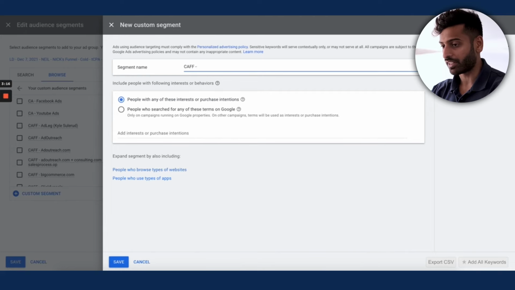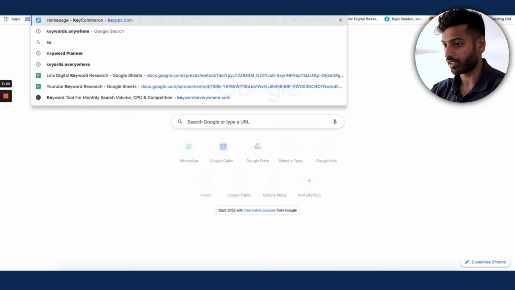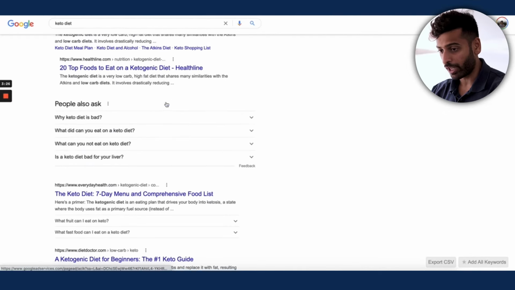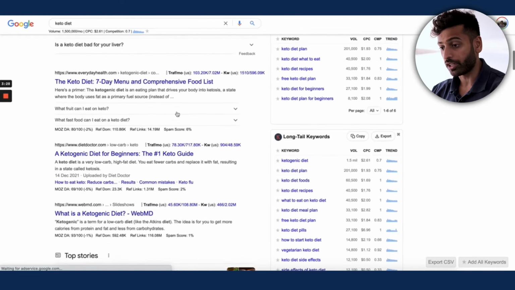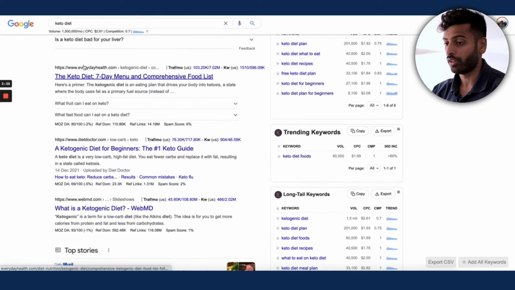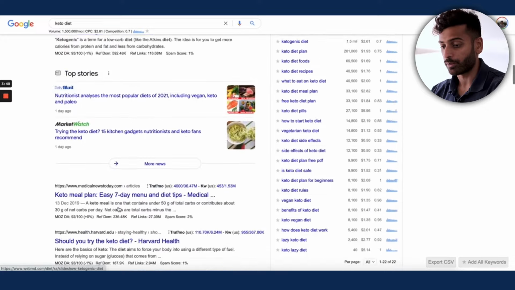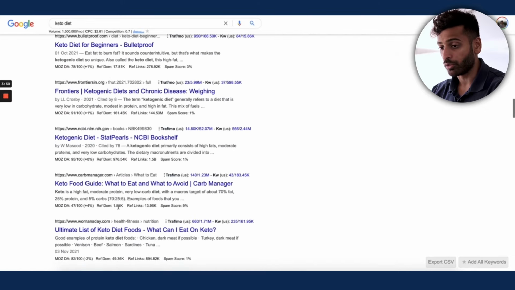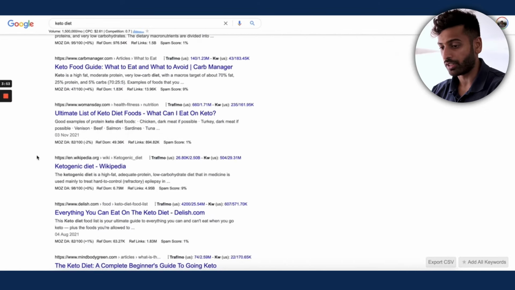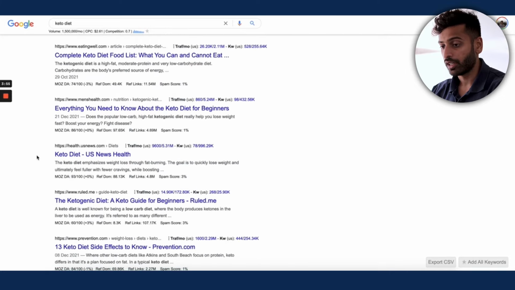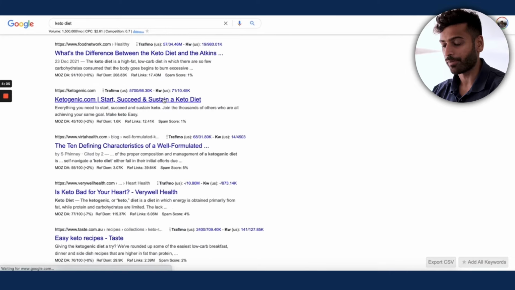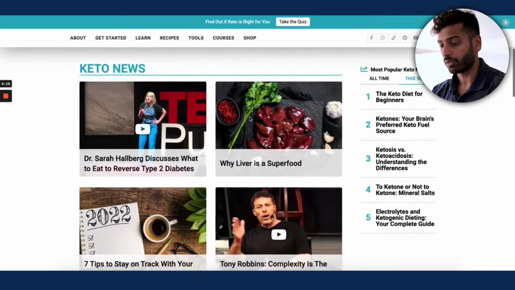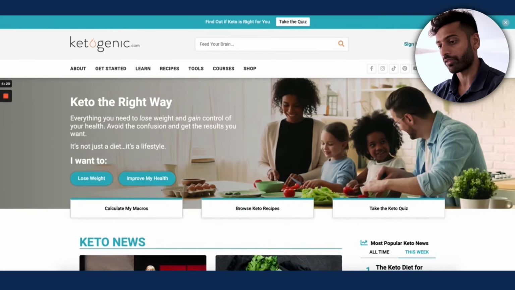And going on with the keto example, we'll go with who is the biggest keto diet. So let's take one of these websites that's all about keto. The thing is, it's going to go off the domain URL. It's not going to go off the specific page, right? So if you did WebMD, if you did this page right here, it's going to create an audience based on webmd.com. So that's going to be too broad, right? So what we want to do is find a website that's just about the ketogenic diet, right? So ketogenic.com. This website's all about keto, so this would be a good website to make an audience off of, right?